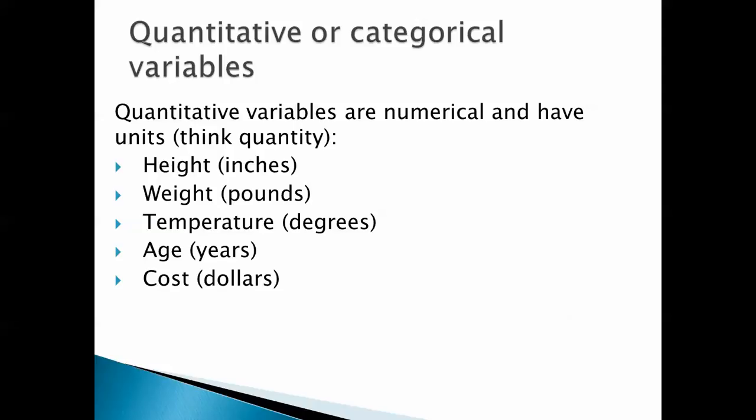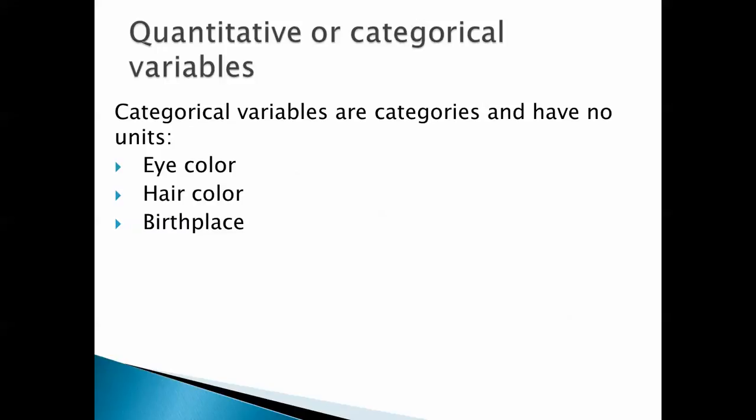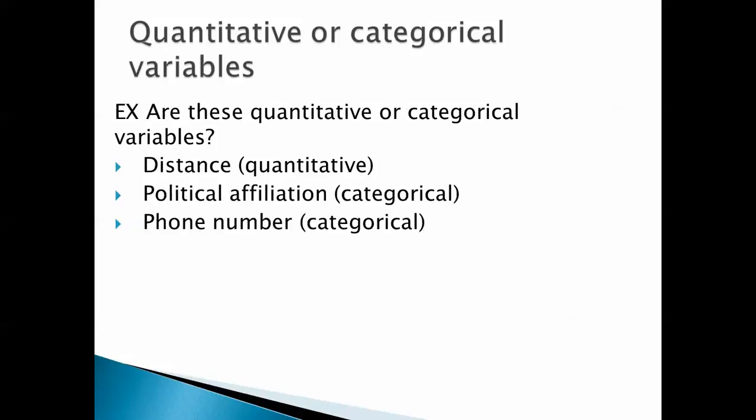Quantitative variables are numerical and they have units. Think quantity. That's why they're called quantitative variables. So they might be height, which is measured in inches, weight, the units would be pounds, temperature measured in degrees, age measured in years, cost measured in dollars. Those are quantitative variables. Categorical variables are categories and have no units, like eye color, hair color, birthplace. Those don't have units.